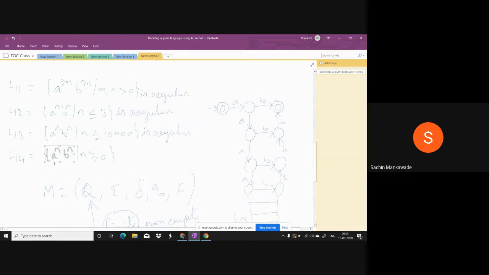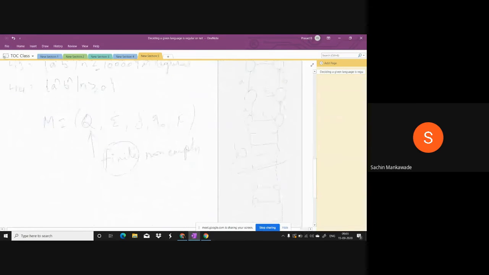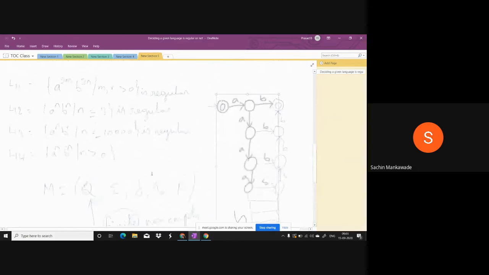So if A's are 100, B's should be 100. If A's are 1 lakh, B's should be 1 lakh. The only way is to count the A's, then count the B's, then check whether these counts are equal or not. But counting requires memory, and a finite automaton does not have memory, therefore we cannot accept in that way. The only possible way is like this. If you want to construct like this, you require an infinite number of states, and an infinite number of states is not a finite automata.